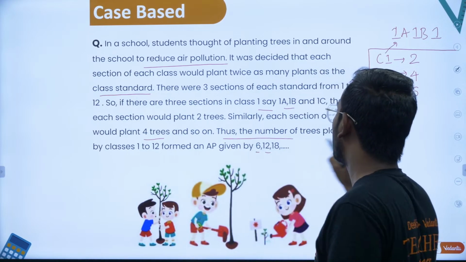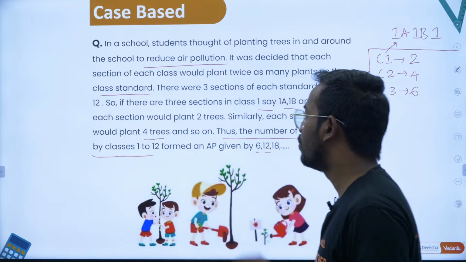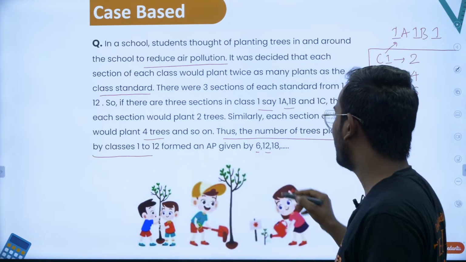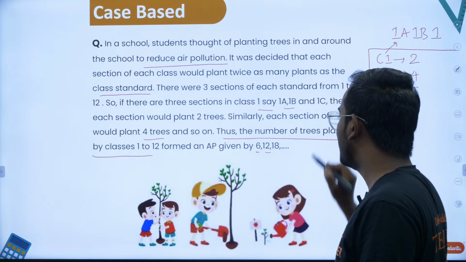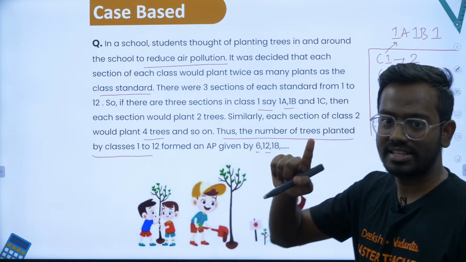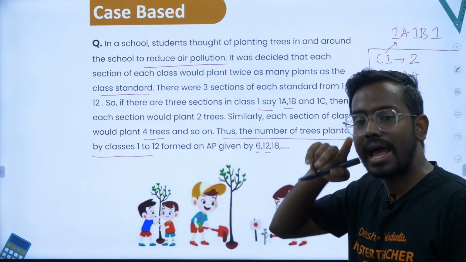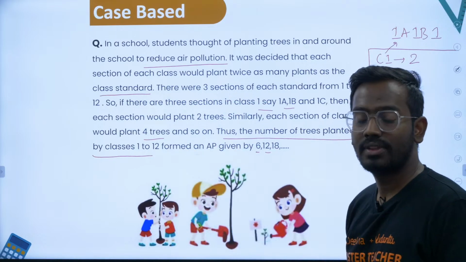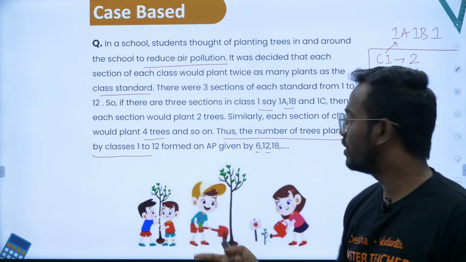Similarly, the number of trees planted by classes 1 to 12 form an AP, right? 6, 12, 18 and so on. First class: 2 plants for each section, 3 sections 1A, 1B, 1C, so 2 plus 2 plus 2 gives 6.